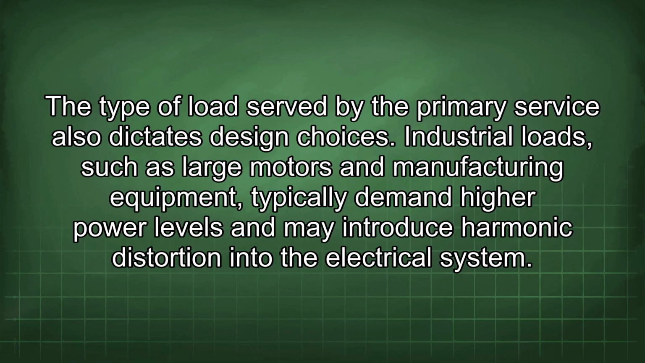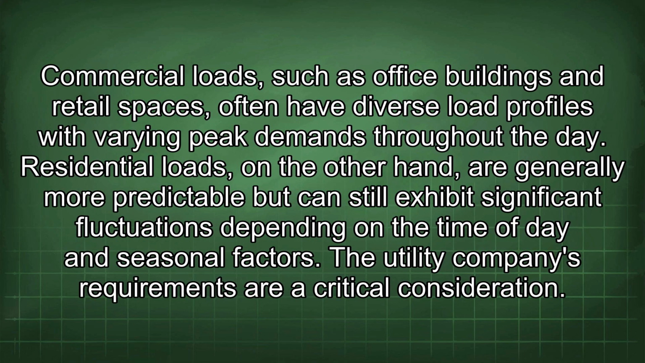The type of load served by the primary service also dictates design choices. Industrial loads such as large motors and manufacturing equipment typically demand higher power levels and may introduce harmonic distortion into the electrical system. Commercial loads, such as office buildings and retail spaces, often have diverse load profiles with varying peak demands throughout the day. Residential loads, on the other hand, are generally more predictable but can still exhibit significant fluctuations depending on the time of day and seasonal factors.